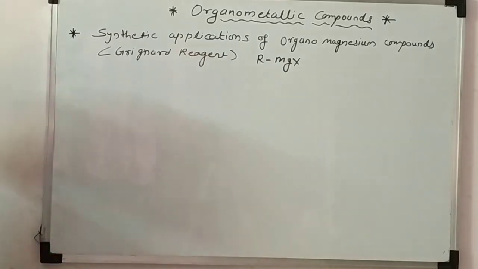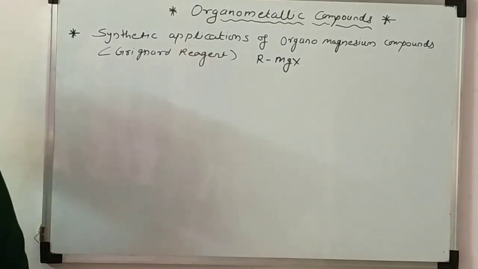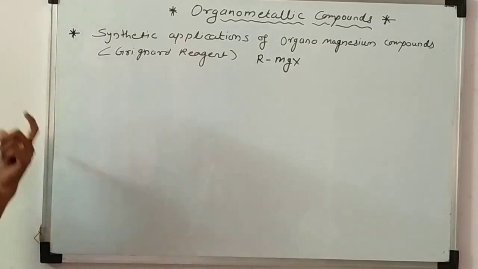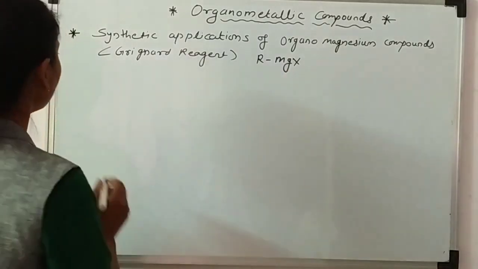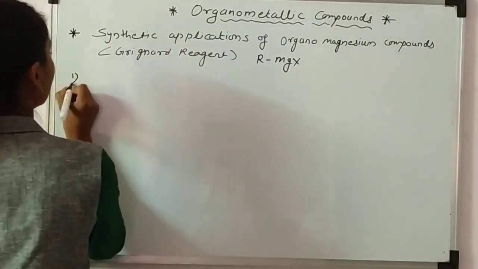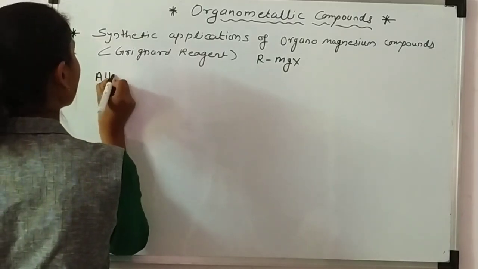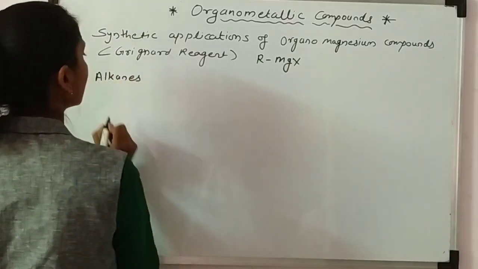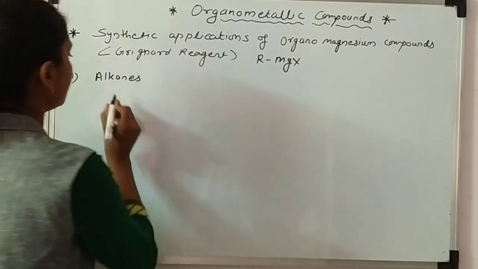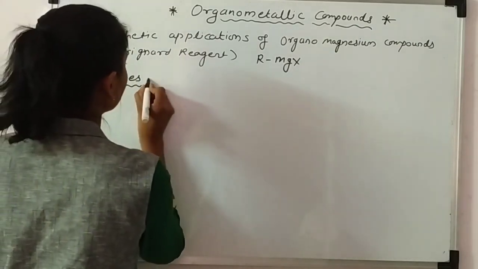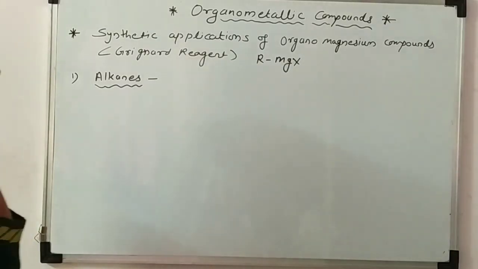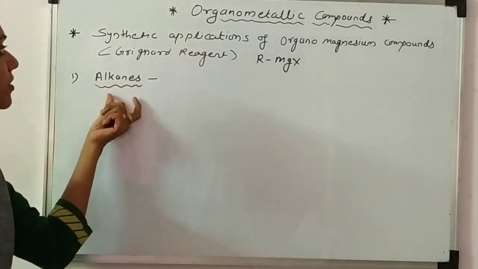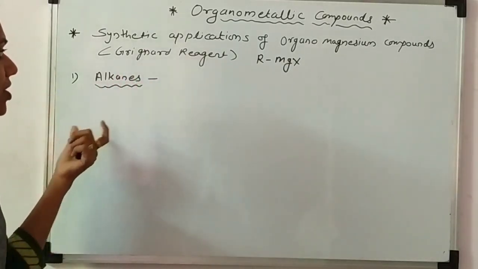compounds. You know the different types of functional groups or organic compounds, for example, alkane. We can synthesize alkane from this Grignard reagent. The first application we have seen here is synthesis of alkane. How is alkane formed? We saw this type of reaction in the previous lecture.